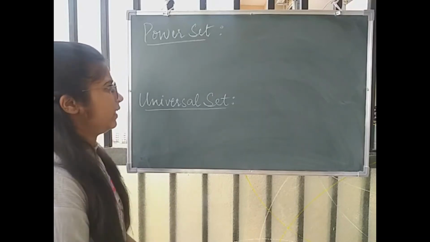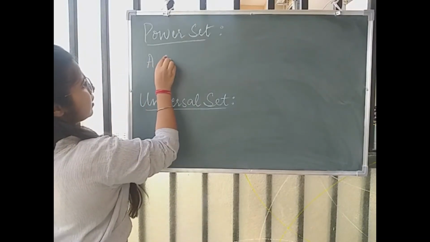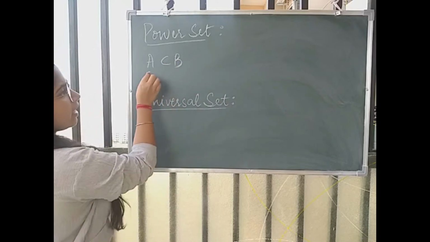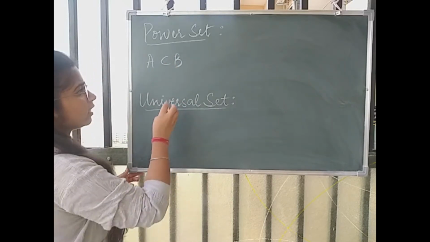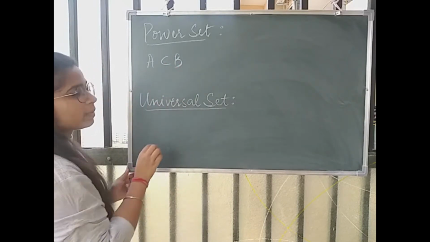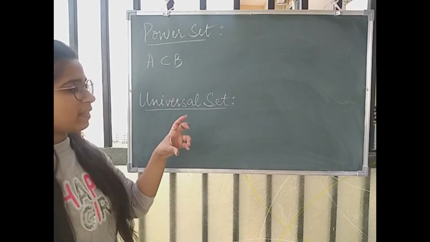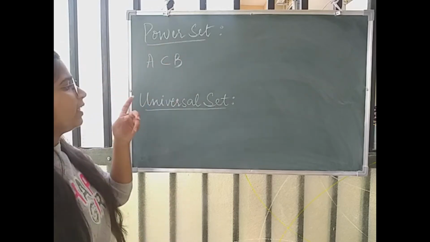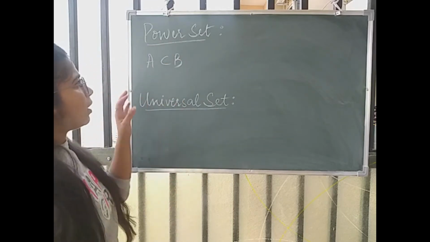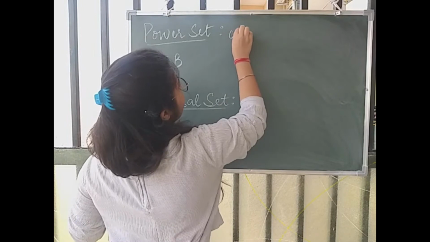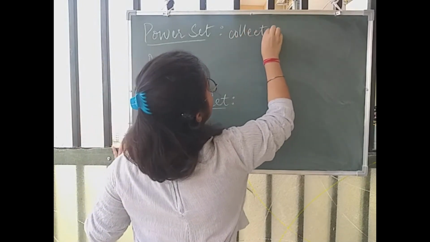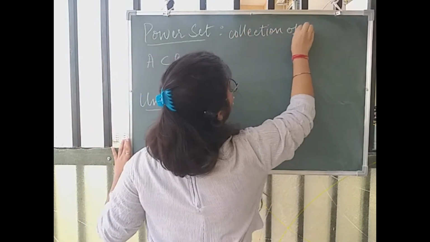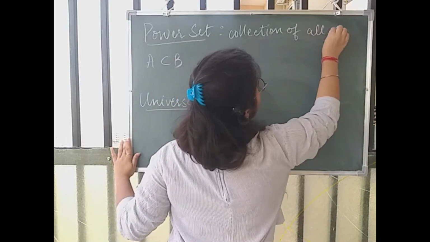So if we say that A is a subset of B, then A is called the subset and B is called the superset of A. So on this basis we also define two more sets, which are the power set and the universal set. The power set is the collection of all the subsets of a set.